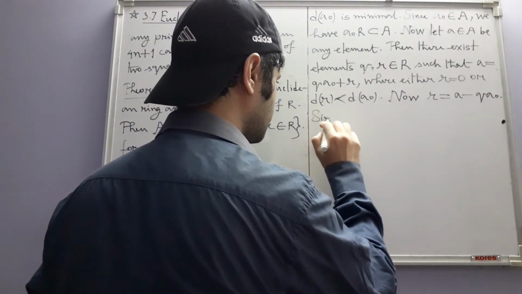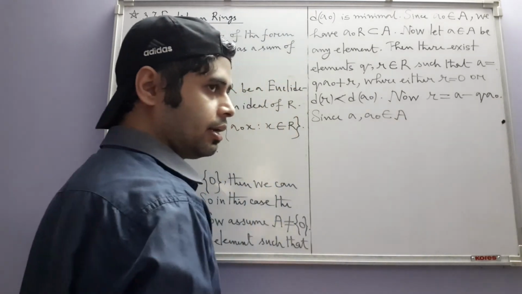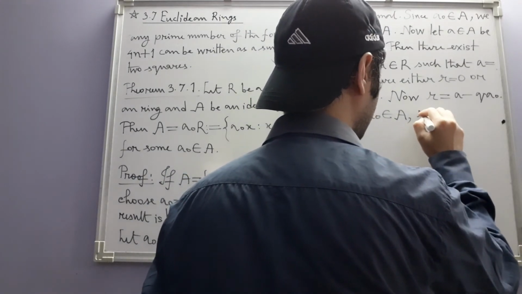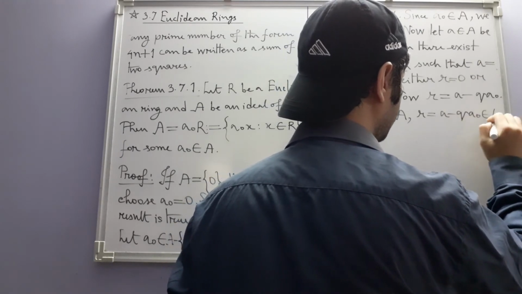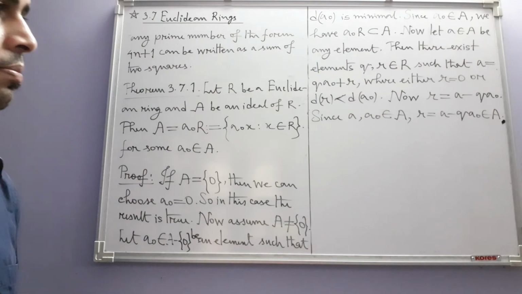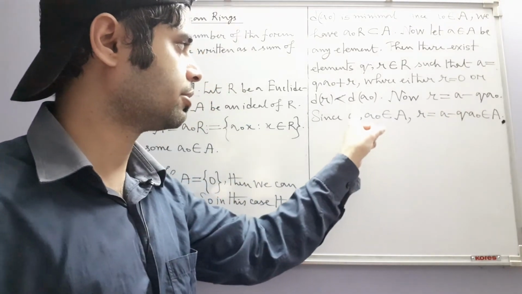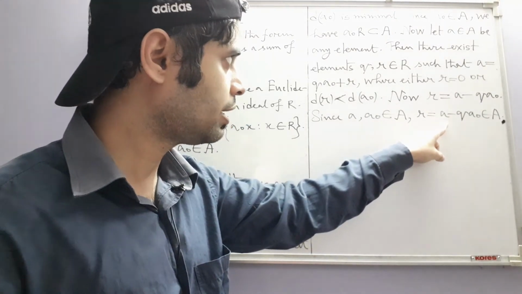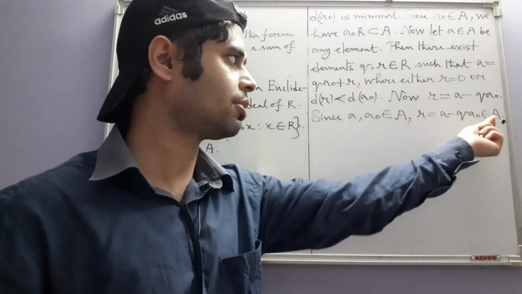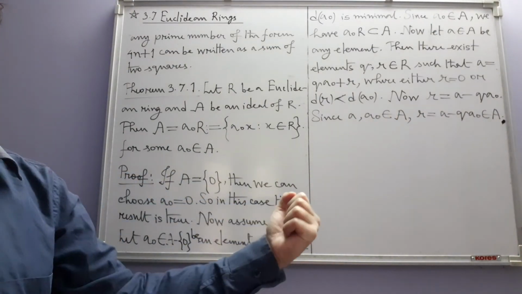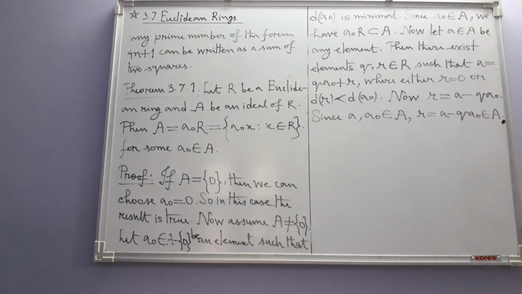Since a and a naught are both elements in the ideal A, r is equal to a minus q a naught is also an element in A. How? q a naught is in A because capital A is an ideal and a naught belongs to A. Small a is already in A. We have chosen small a to be an element of A. So their difference is also in A because A is after all a subgroup under addition. So from there we are getting the fact that r is also an element in A. Okay.